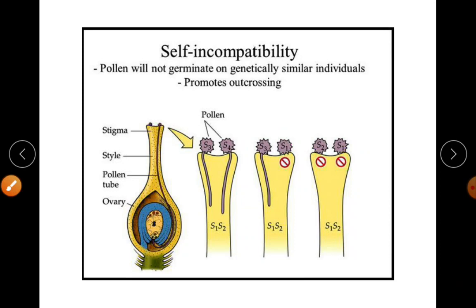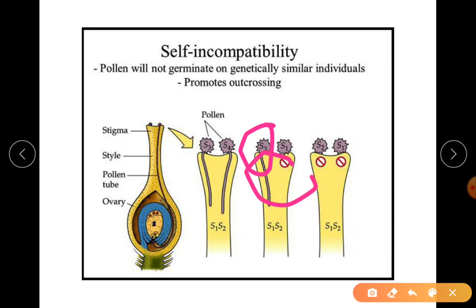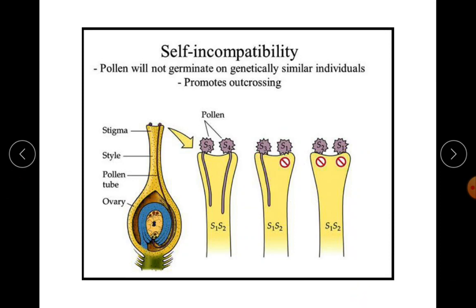So there is a chemical reaction between them. Imagine this is another pollen grain from another flower. It signals the stigma, and the stigma will then accept the pollen grain to germinate and produce the pollen tube.